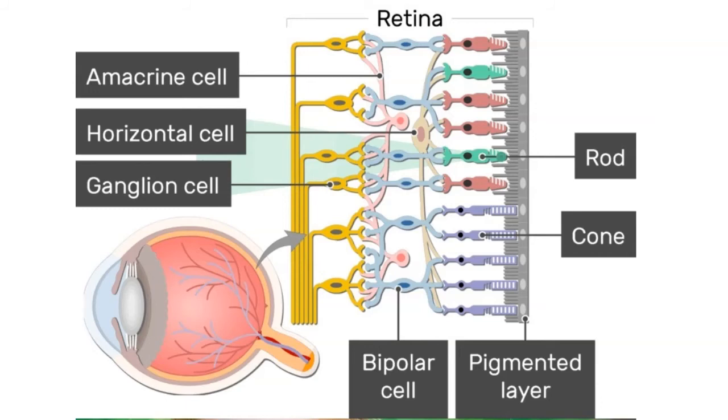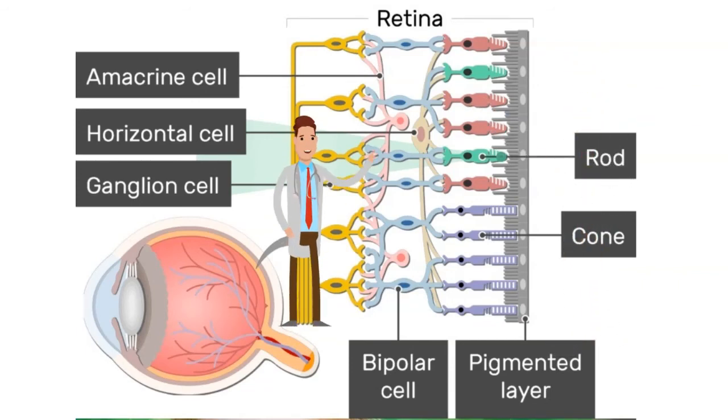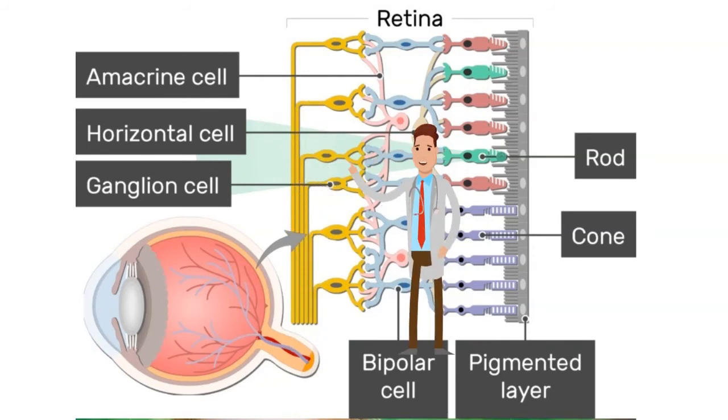The first layer is the photoreceptors. These are the rods and cones, followed by the first order neuron, or what we call the bipolar cells. The bipolar cells connect electricity from the photoreceptors to the ganglion cells, which are the second order neurons.